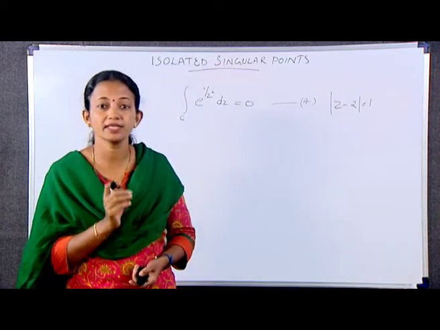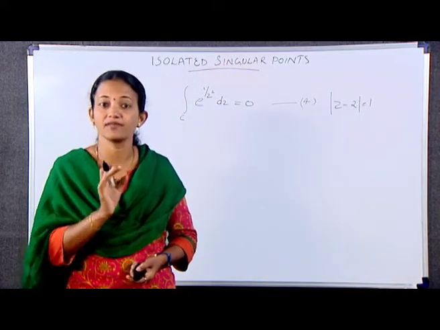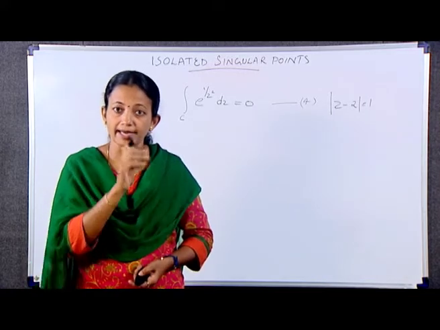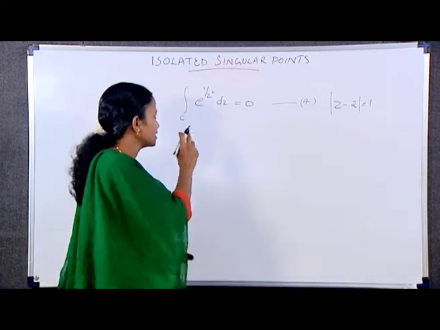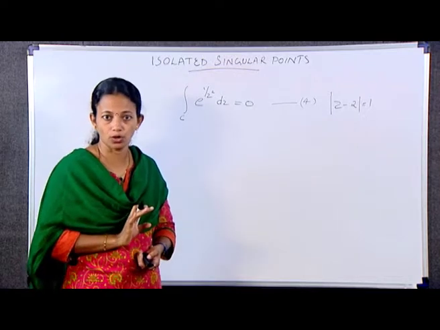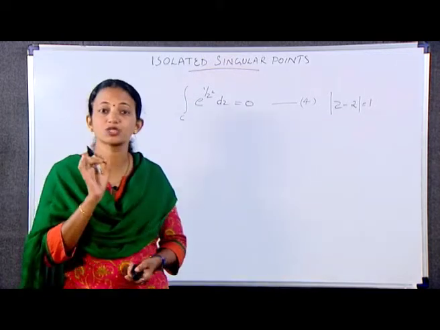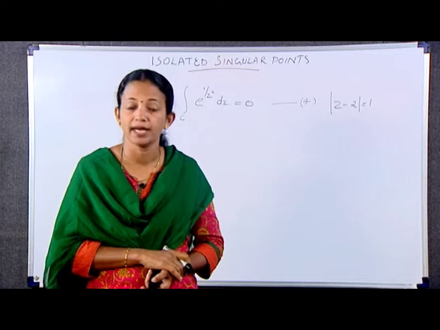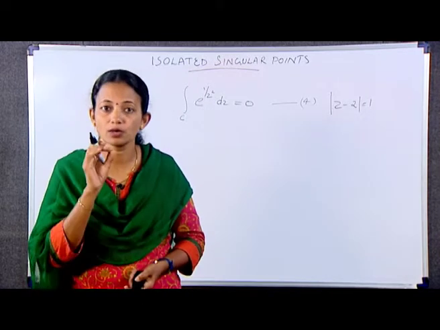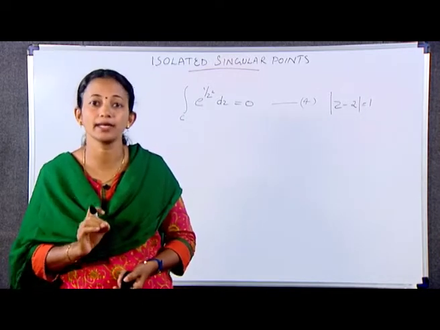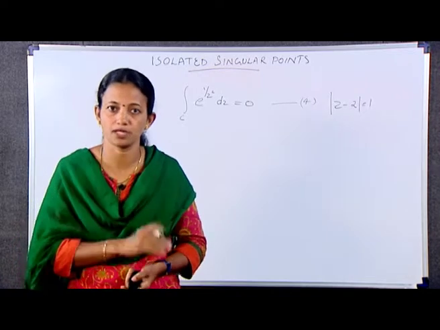Where C is the positively oriented circle, mod z minus 2 is equal to 1. Here 1 by z square is analytic everywhere in the finite plane except at the origin z is equal to 0. So is the integrand e raised to 1 by z square. Hence, z is equal to 0 is the only isolated singular point and it is interior to C.